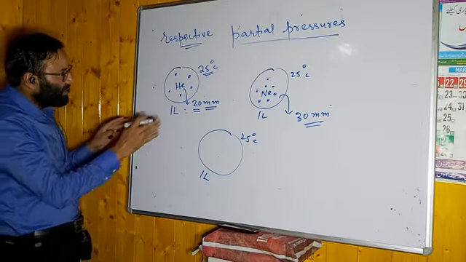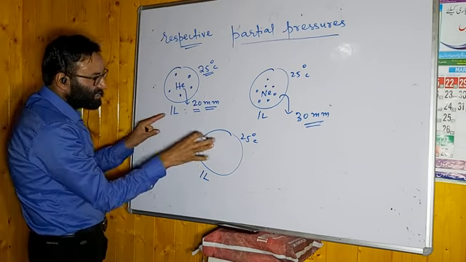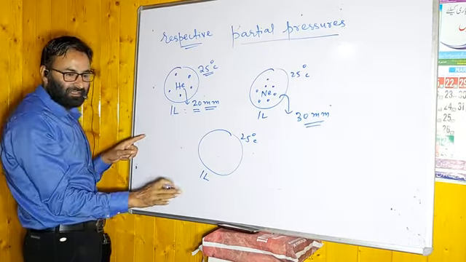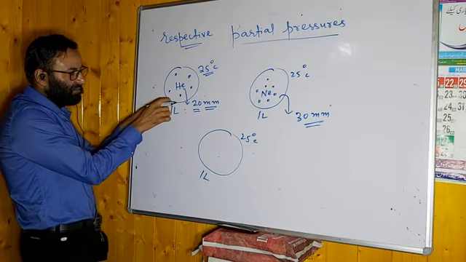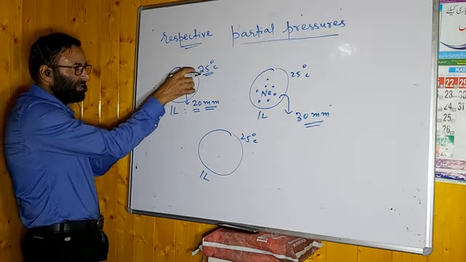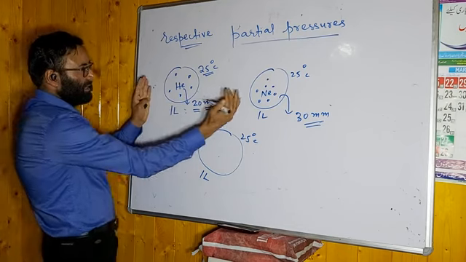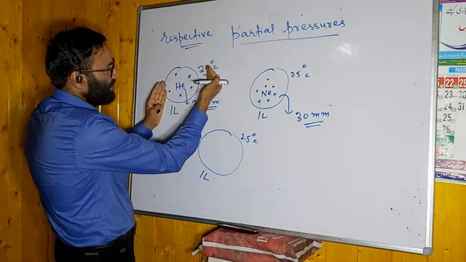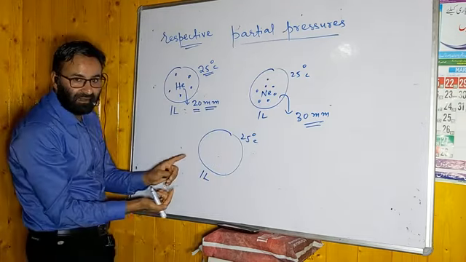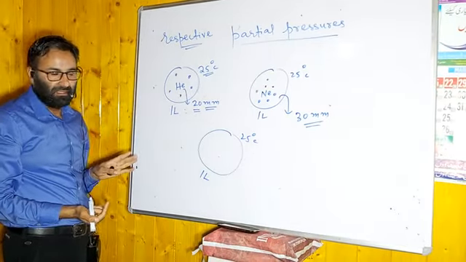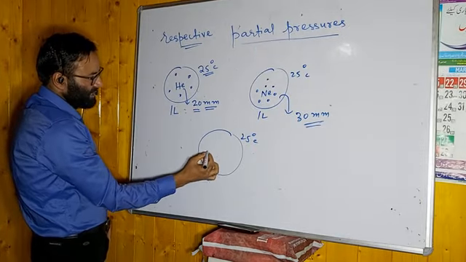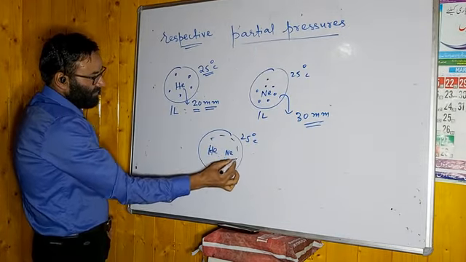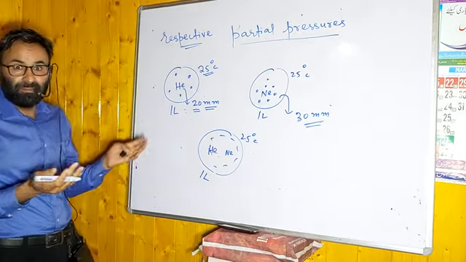Now if you take helium and neon in this volume, 1 liter, you have to keep the volume constant. जितना आप individual level पे volume रखेंगे, जितना आप temperature individual level पे रखेंगे, these two cases are individual cases. 1 liter, 25. अब यहाँ पे भी यही रखना, 1 liter and 25 degrees Celsius. Now if you take these two gases, helium and neon, in this volume, 1 liter, they are chemically non-reacting.